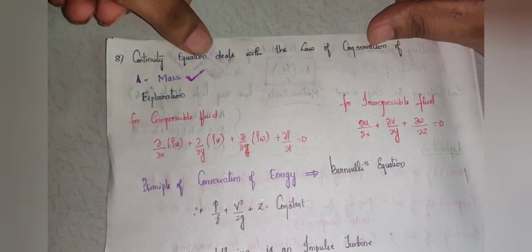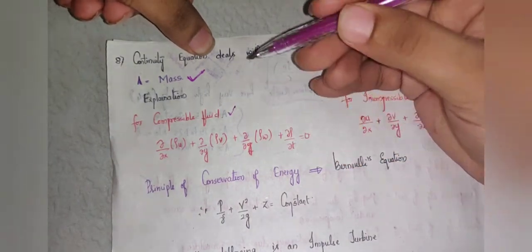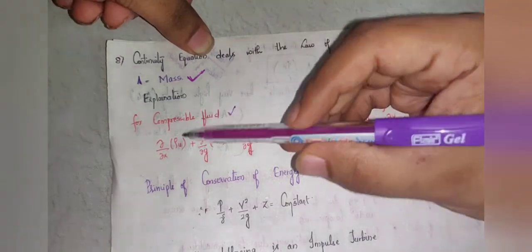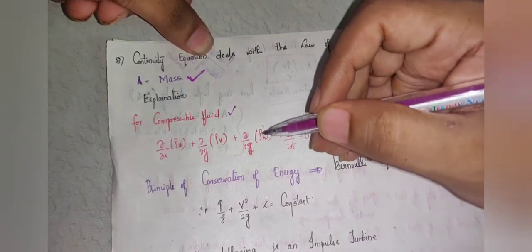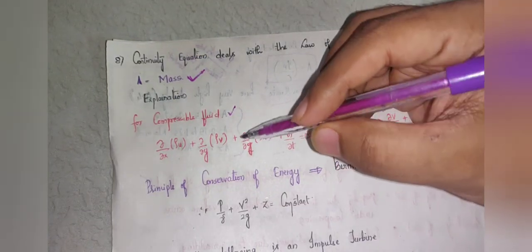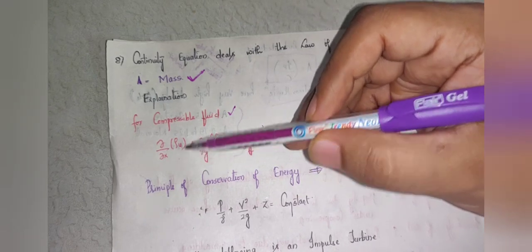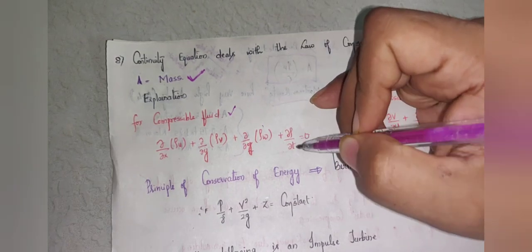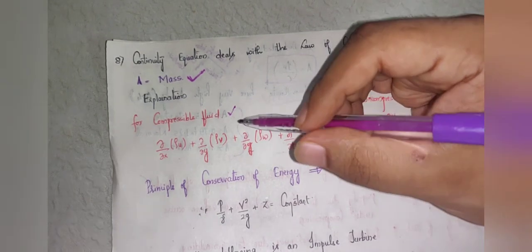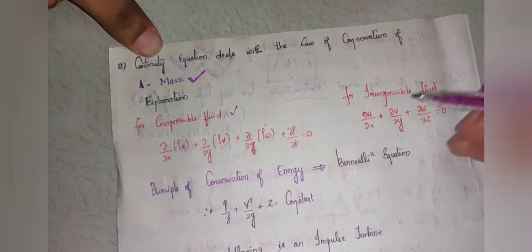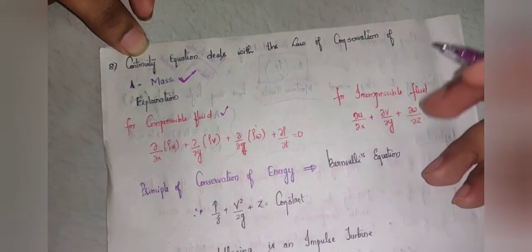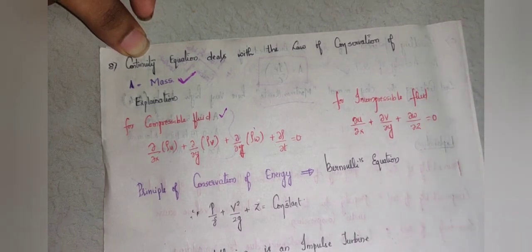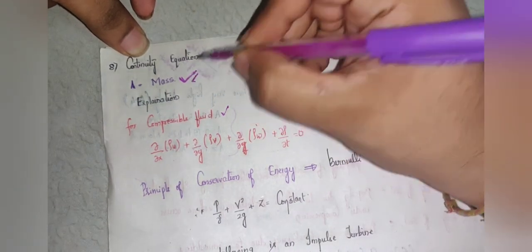Now if you consider the continuity equation for compressible fluid, different questions may arise. They may give you the equation and ask what this equation is related to. So for compressible fluid, we take the density of the fluid into account: dou by dou x into rho u plus dou by dou y into rho v plus dou by dou z into rho w plus dou rho by dou t. This is equal to what? 0. If the same is with respect to incompressible fluid, density is neglected, so dou u by dou x plus dou v by dou y plus dou w by dou z is equal to 0. So continuity equation deals with what? Law of conservation of mass.